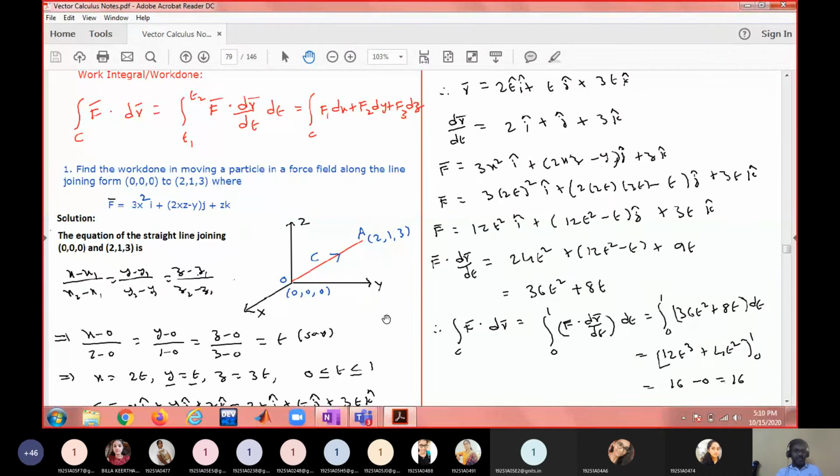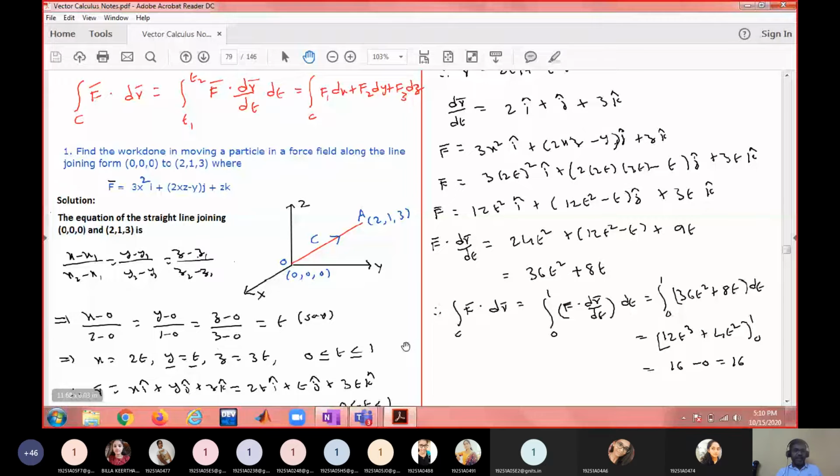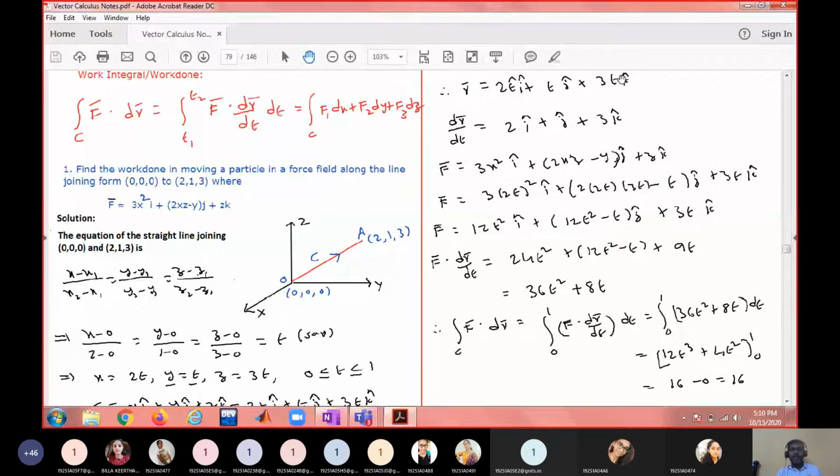Okay, so this is a problem. If you have a space curve, I told you to use this formula, f bar dot dr bar by dt. Just go through it, it is self-explanatory. Initially, I found the line equation using three-dimensional geometry. Then I found the parametric forms. Then I got the limits for t. Then I converted everything in terms of t. Once you have r bar in terms of t, find dr bar by dt by differentiating component-wise. Then write x, y, z in f bar also in terms of t, because x equals 2t, y equals t, and z equals 3t. So convert everything in terms of t.